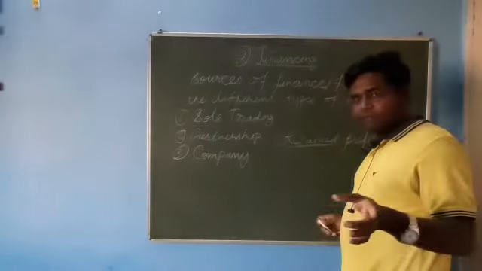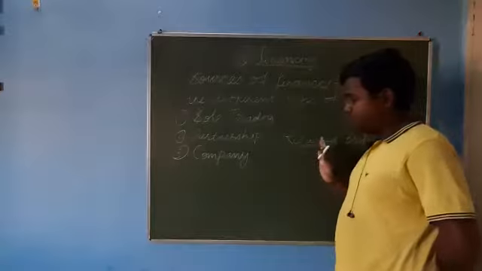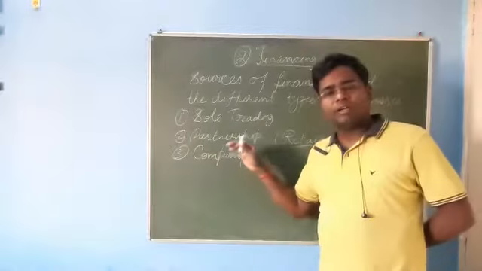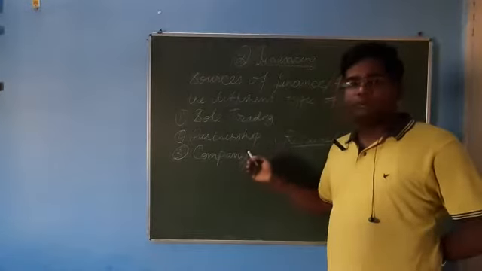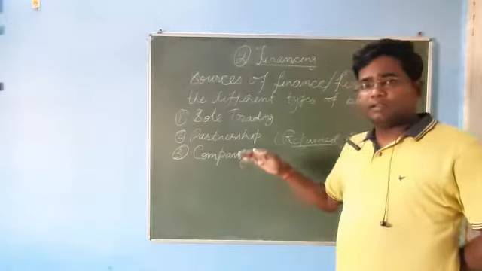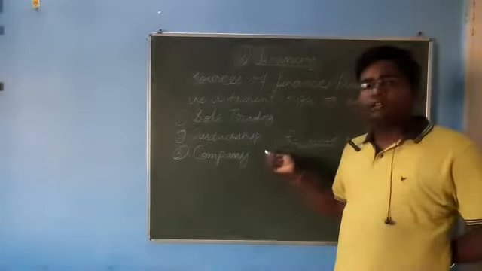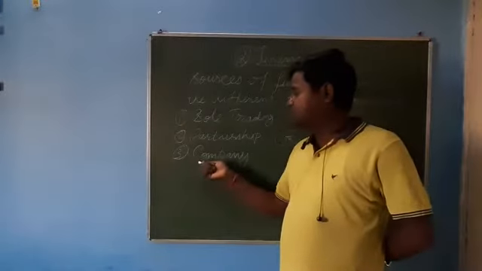In chapter 3 we will read in detail about ploughing back of profit or retained profit. But just to explain here, every year some part of the profit is left with the partnership firm, and they keep it with them as a source of finance to meet different requirements. Now, the next part is company.